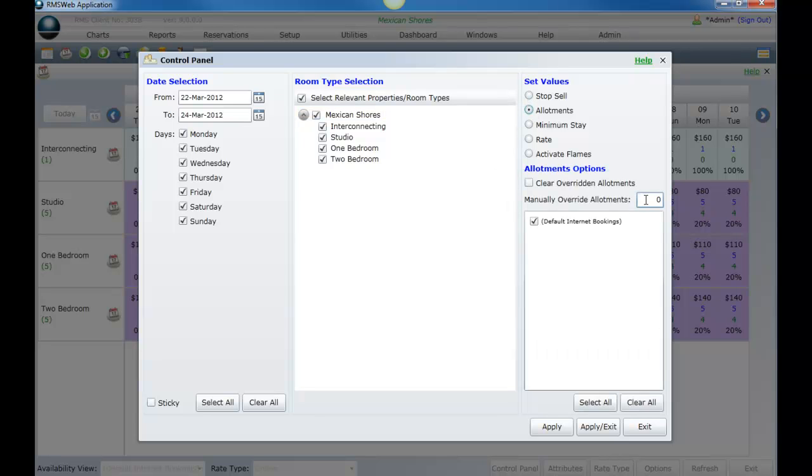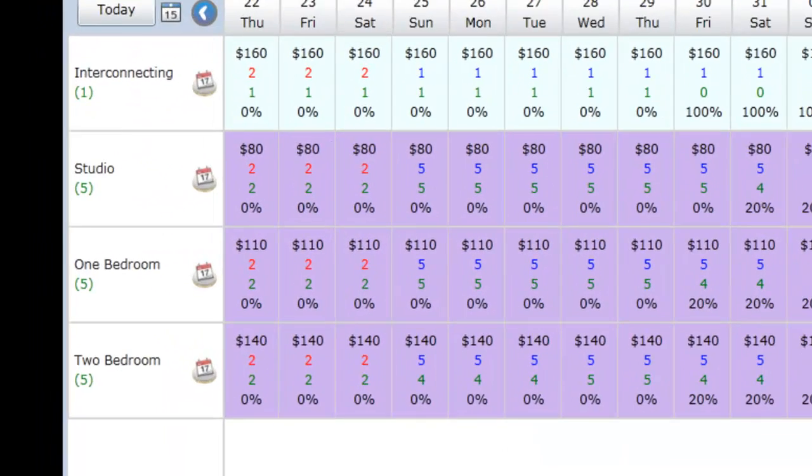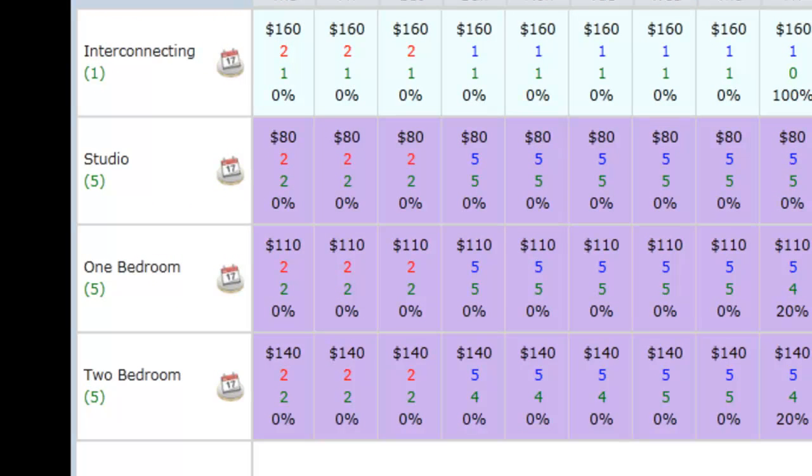Enter the new allotment value you wish to apply. On the bottom right, you will now see either a list of online agents you have set allotments for, or if you have chosen to use the option Default Allotments for all agents, you will only see default internet bookings. Select the allotments you wish to affect, then choose Apply Exit. Your chart will now display the allotments in red that you have chosen to override.